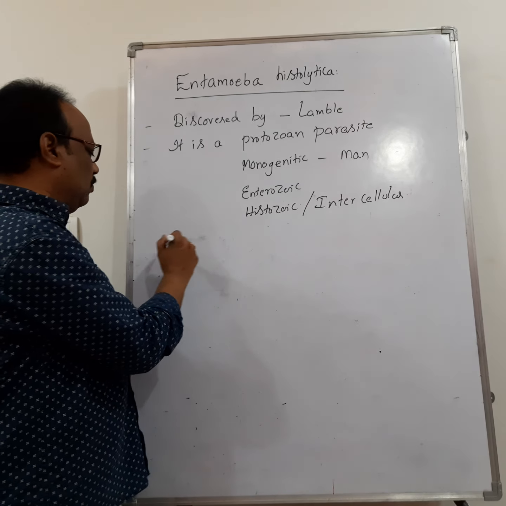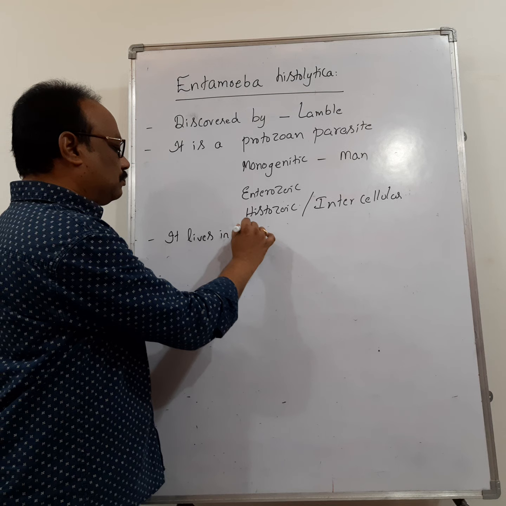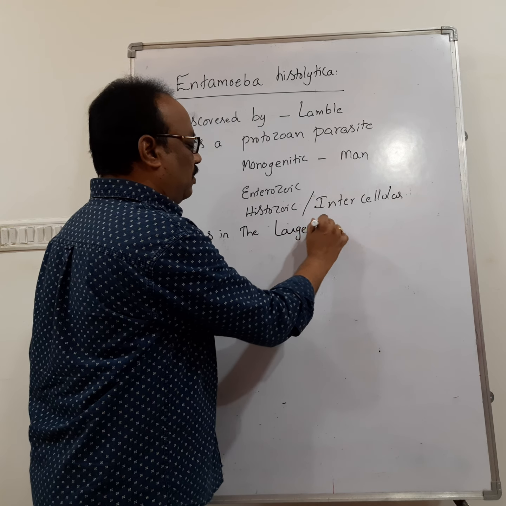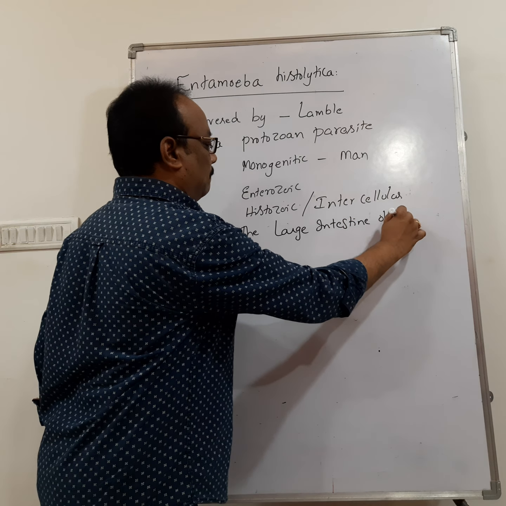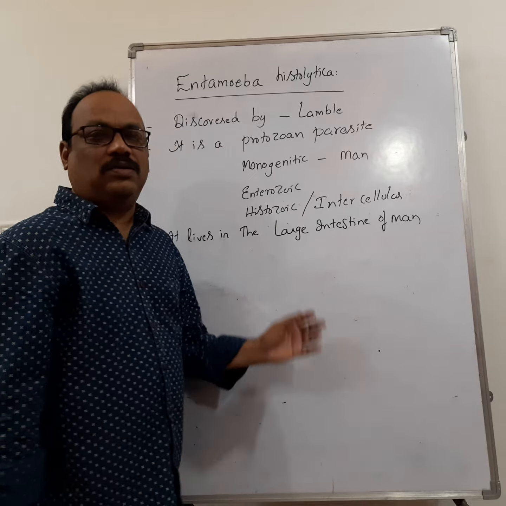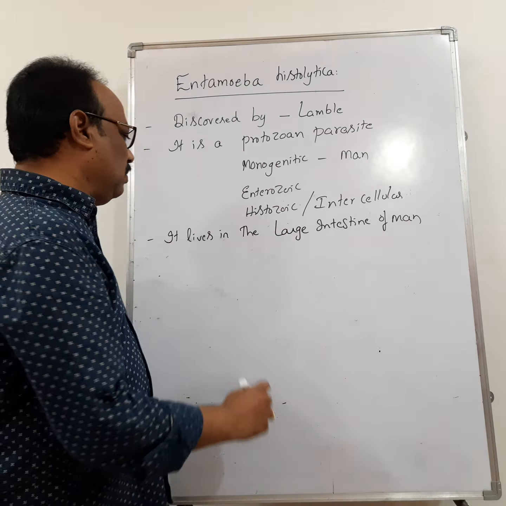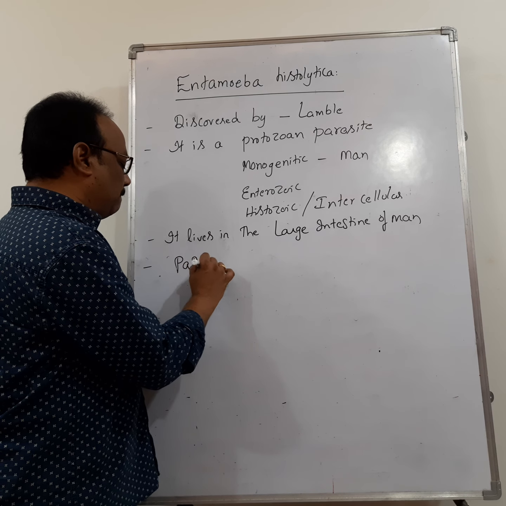Where does it live? It lives in the large intestine of man, especially in the colon and rectum. Then, pathogenic stage.